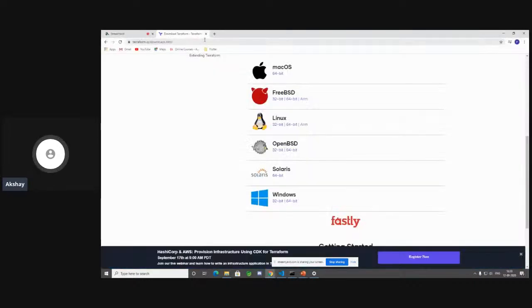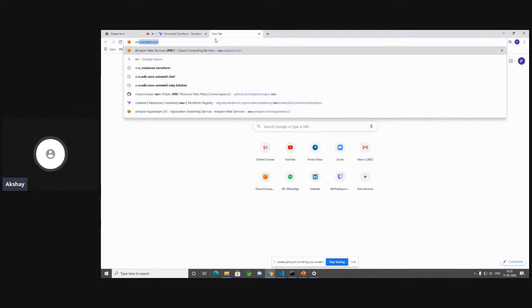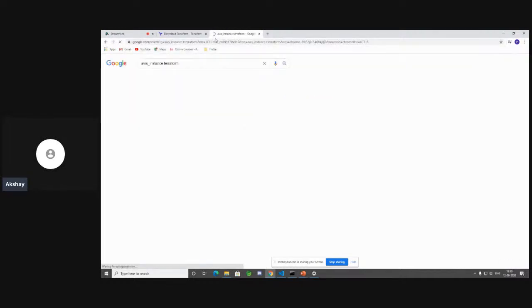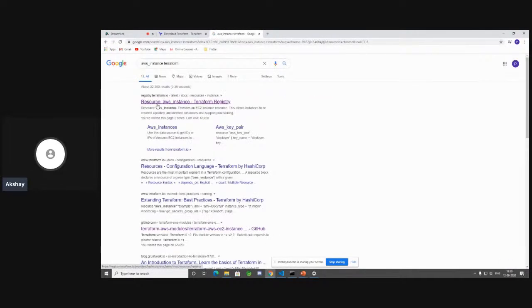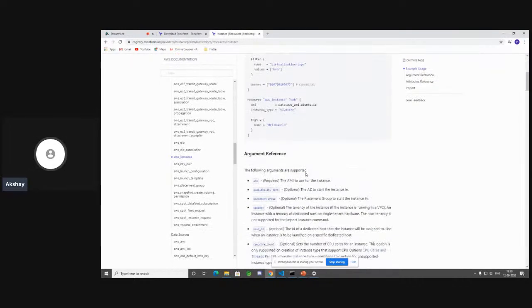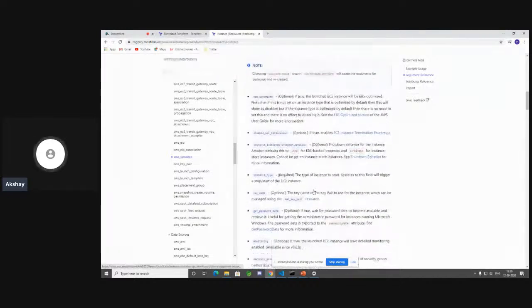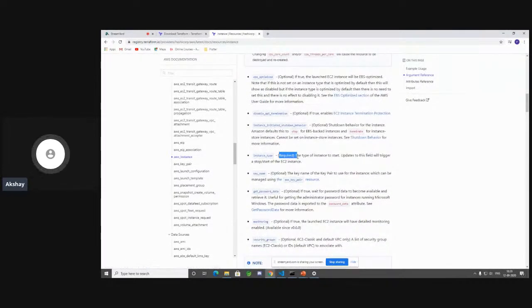Let me go to the browser. Let me go ahead and type in Google. This is the way to search in Google. And always remember, the way you search in Google determines your salary. So let's search aws_instance Terraform. And when you do this, it immediately takes you to the resource block. In your resource block, when you scroll down over here, you will be able to see that the AMI is a required parameter. And when you scroll down a little bit more, you'll see the instance type is a required parameter. Everything else is an optional parameter.